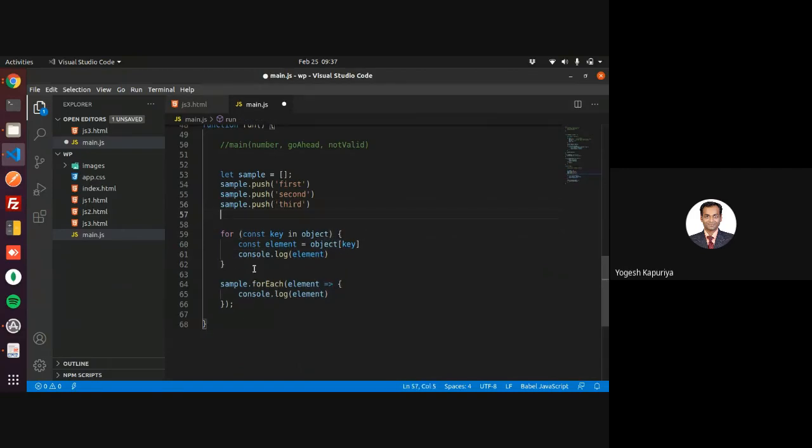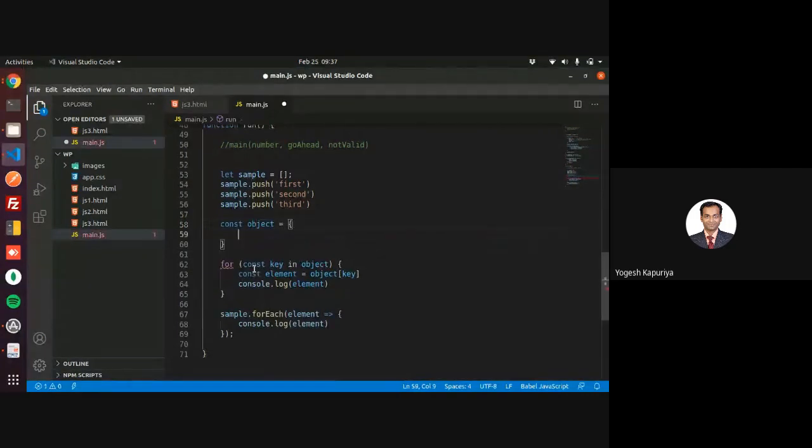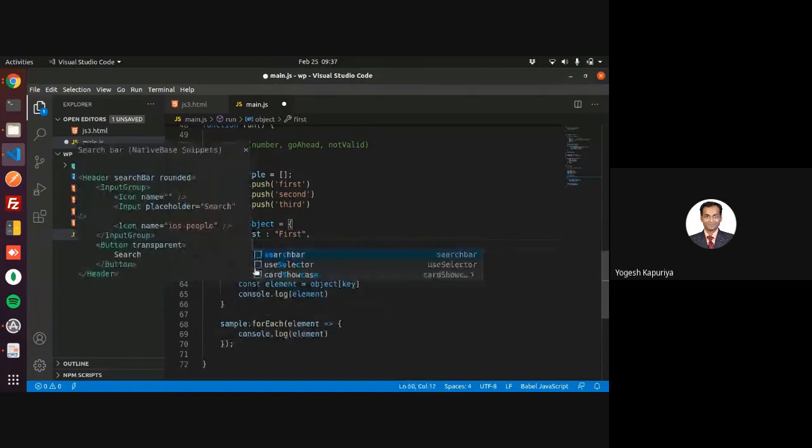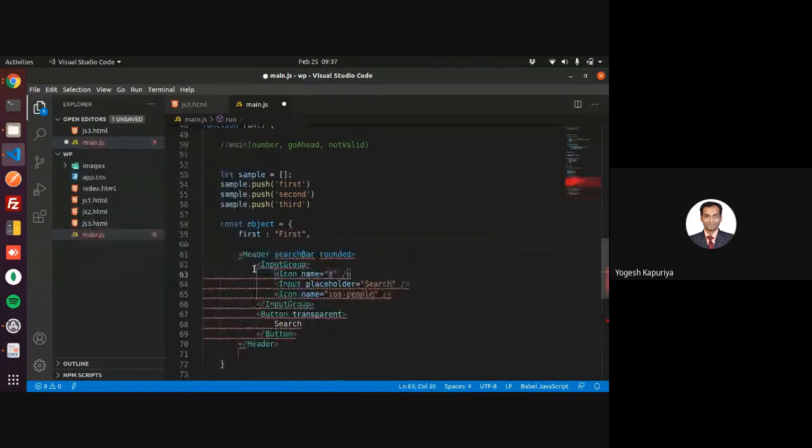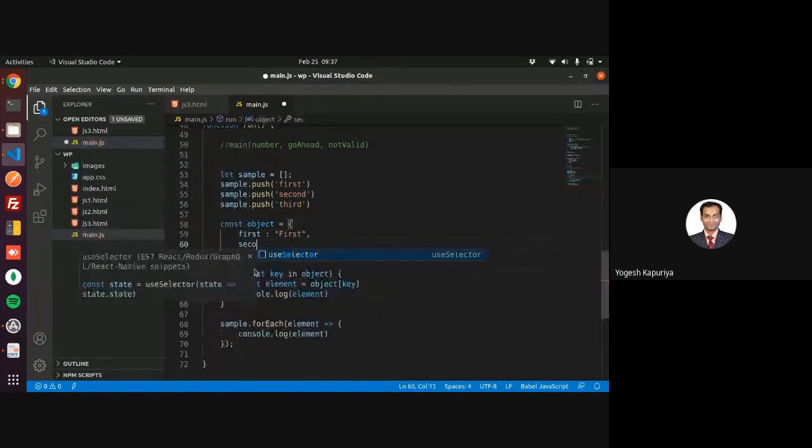So let us create an object. First is first, second is.